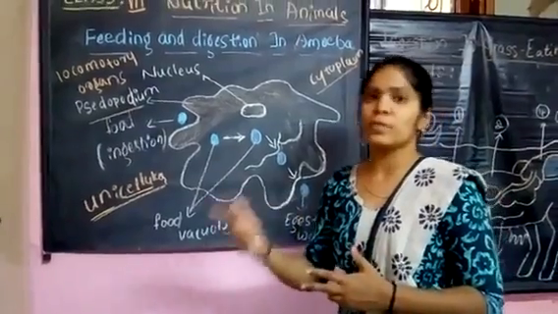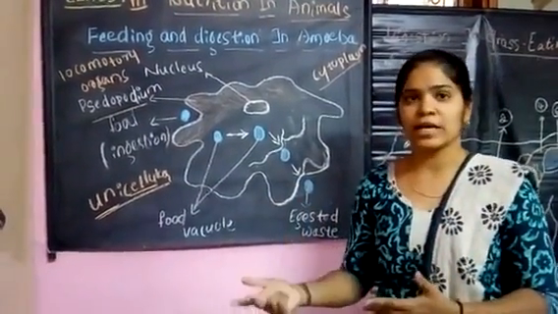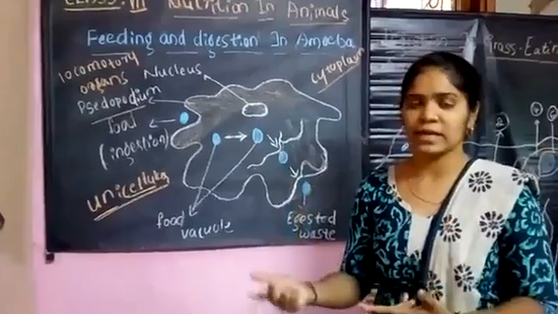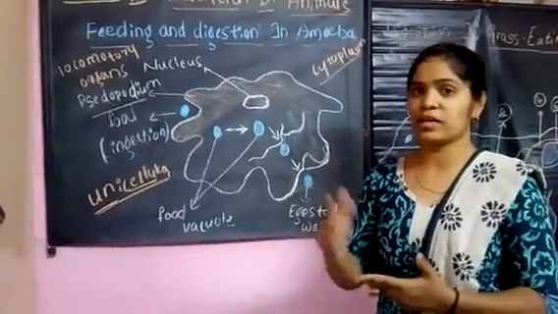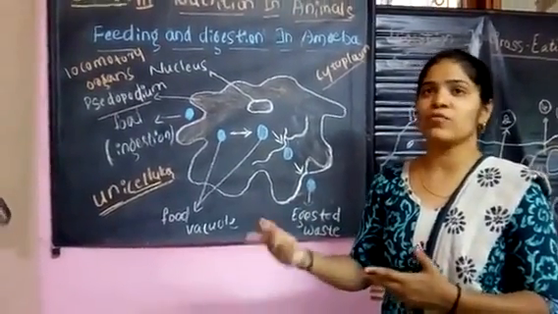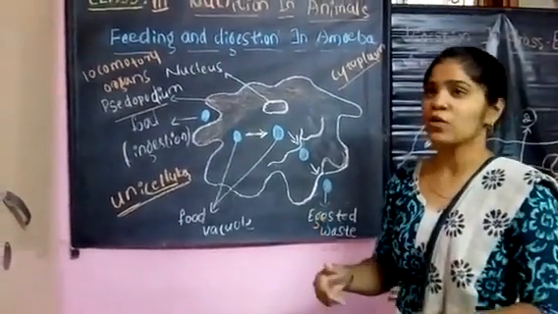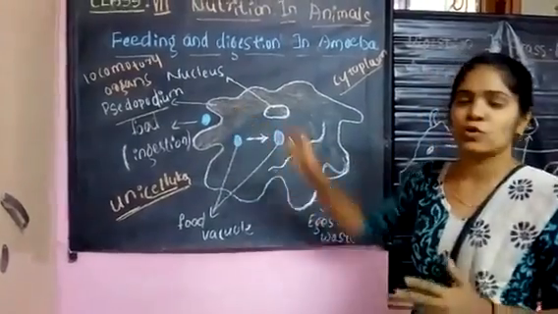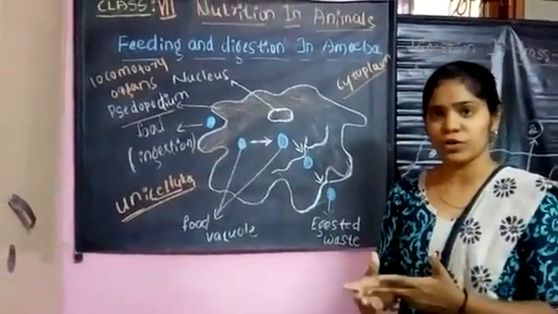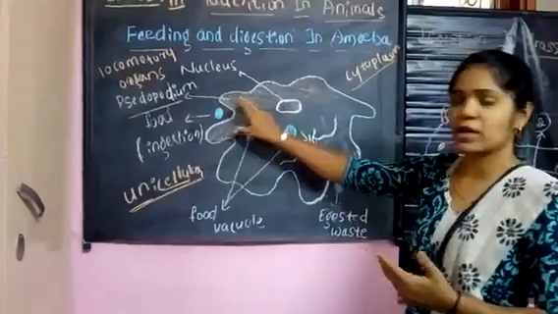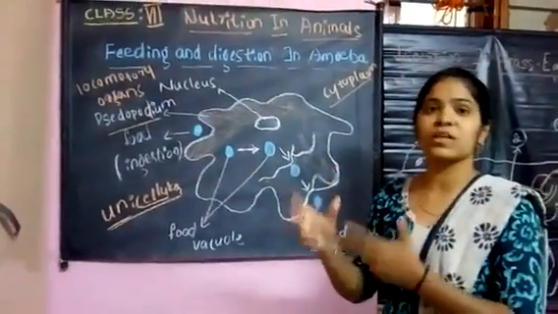They are not permanent structures, but false ones. They change their shape with respect to motion and the capturing of food. When the pseudopodia sense the food, they push out this finger-like structure and capture the food.